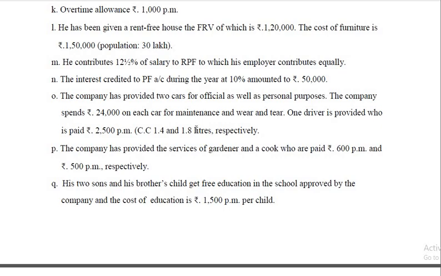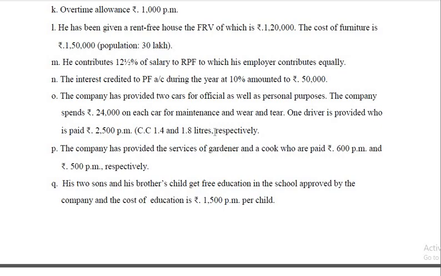So I repeat, the first car is assumed to be used for both personal and official purposes. So if the car is a smaller one, it is 1,800 into 12. If it is a bigger one, 2,400 into 12. So here 1,800 into 12, plus driver's salary 900 into 12, whatever may be the salary paid to him. And as far as the other car is considered, it should be assumed that it is used exclusively for private purposes. So running and maintenance expenses are taken as